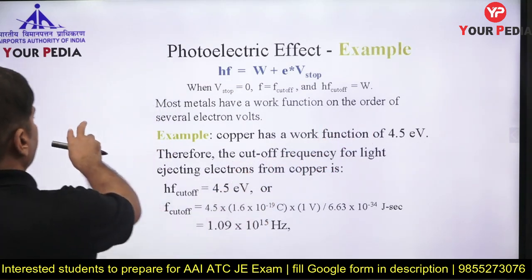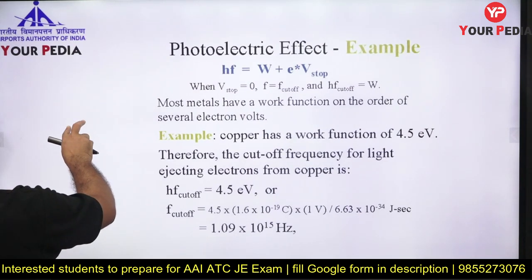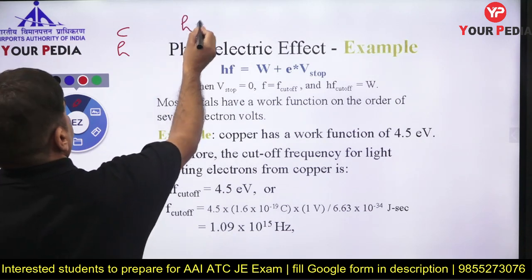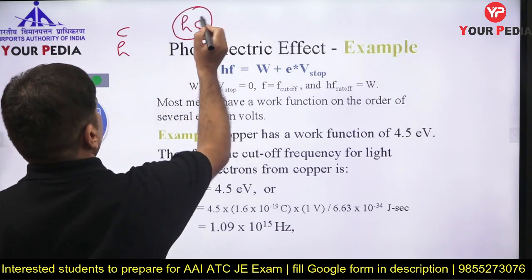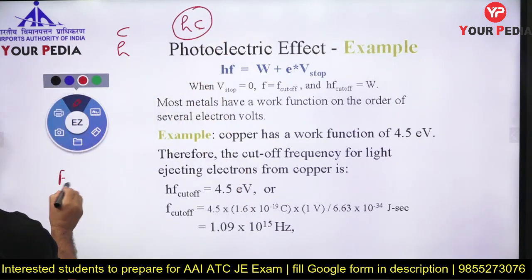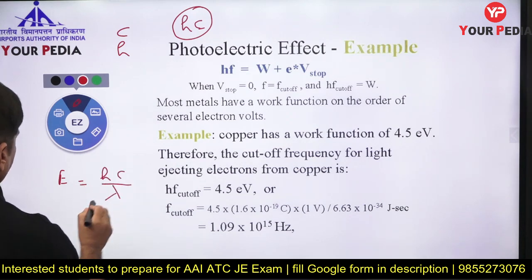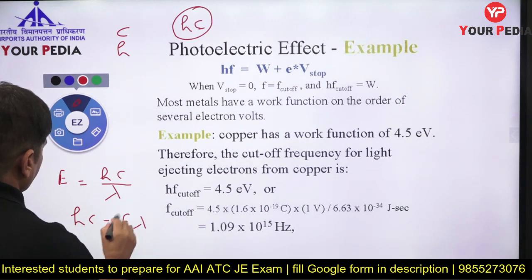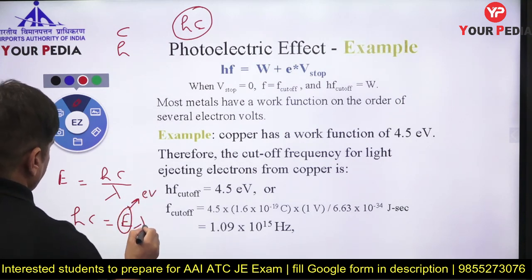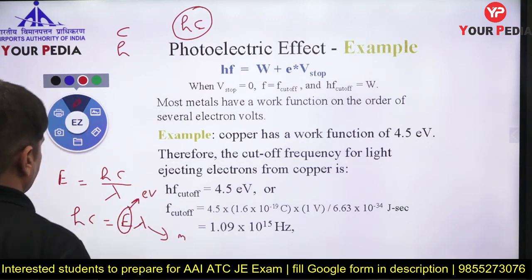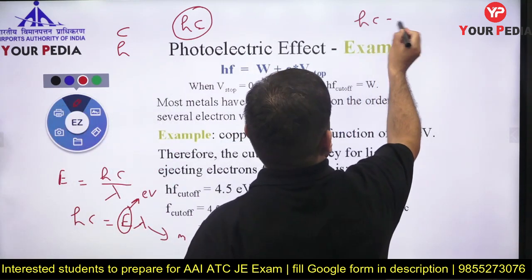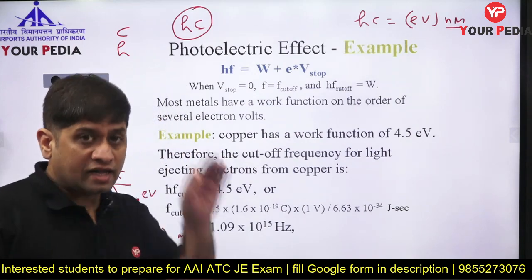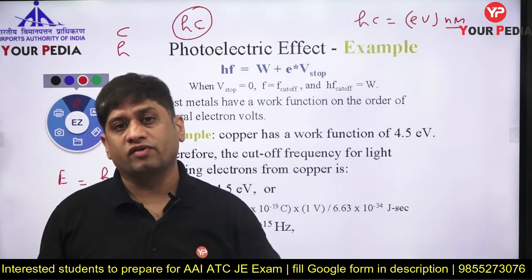In some of the numericals, he will give you the value of h into c. Because c is constant and h is constant, hc is also constant. E is equal to hc by lambda. So what will be the unit of hc? E into lambda. What is the unit of E? The unit of E is electron volt, and what is lambda measured in? Meter. So the hc value is calculated in electron volt nanometer.